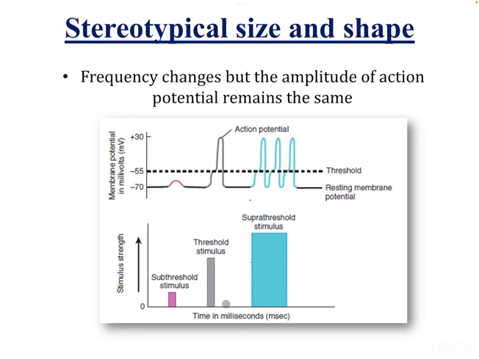Here, with one threshold stimulus, one action potential is generated, while when there is an increase in stimulus intensity or a suprathreshold stimulus is applied, there is an increase in the frequency of action potential, but the amplitude of the action potential remains the same.